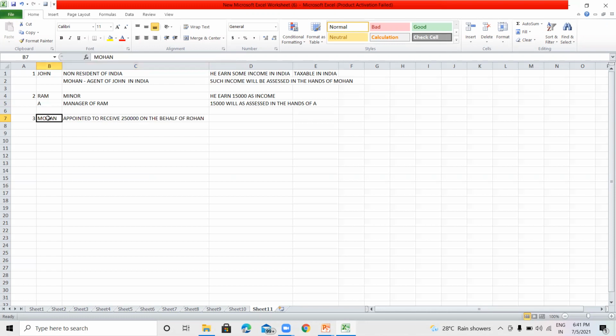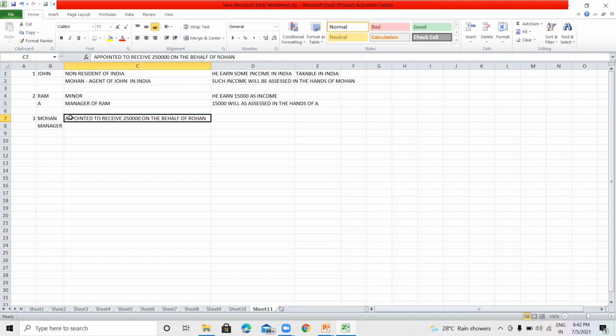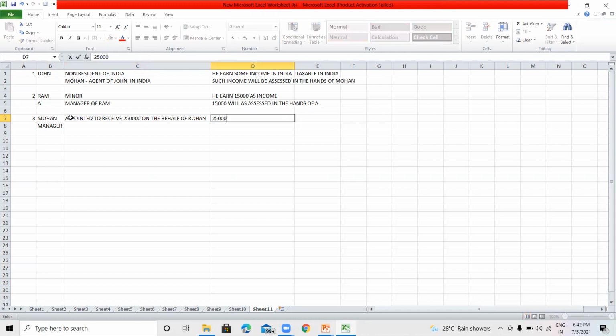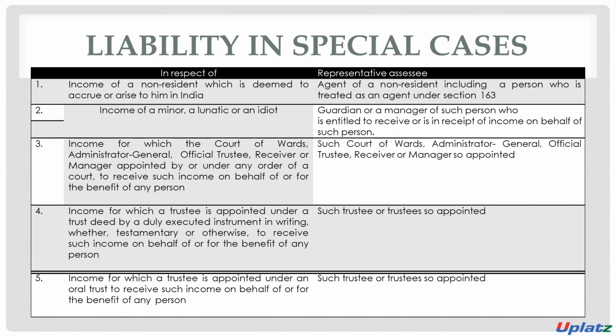He is an administrator, a manager, and he is appointed to receive such 2,50,000 rupees on behalf of Rohan. Then such 2,50,000 rupees will be assessed in the hands of Mohan. Means Mr. Mohan will be considered the representative assessee.